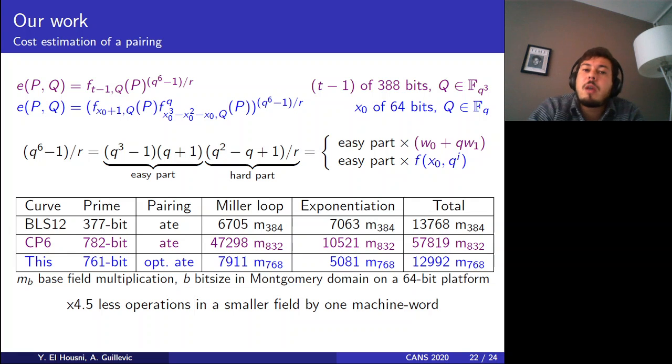In our case, we have two Miller loops, but smaller than the Miller loop size in the case of the CP6. And the final exponentiation is very fast in our case, since we have polynomial parameters, so we could use lattice-based optimizations with polynomials. We showed theoretically that computing a pairing in our case costs 4.5 times fewer multiplications, in a field smaller by one machine word, compared to the previous state of the art.